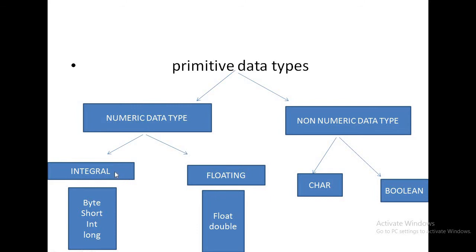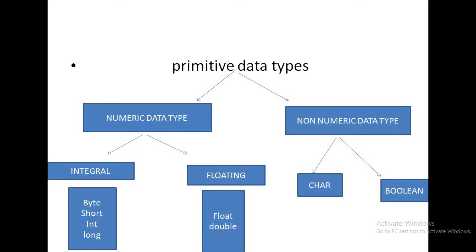Integral data type means integer numbers. Integer numbers means the numbers which do not have any decimal point. Normal numbers like 15, 16, 52, 82. These are known as integral numbers. Floating point numbers means numbers having a decimal point.